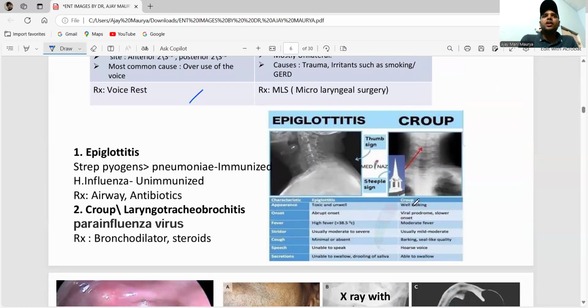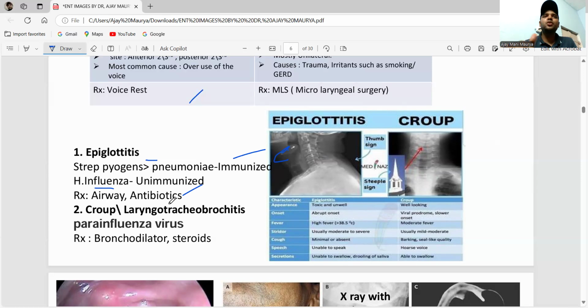Okay, next one, guys, is epiglottitis or croup. In epiglottitis, the most common cause is Streptococcus pneumoniae in immunized patients. What happens when the child is not immunized? Then the most common cause is Haemophilus influenzae. Okay, the treatment is airway and antibiotics. For epiglottitis, guys, you can see the thumb sign.